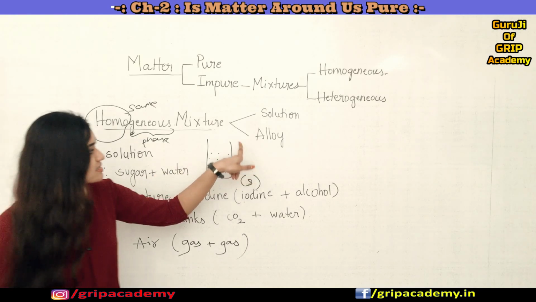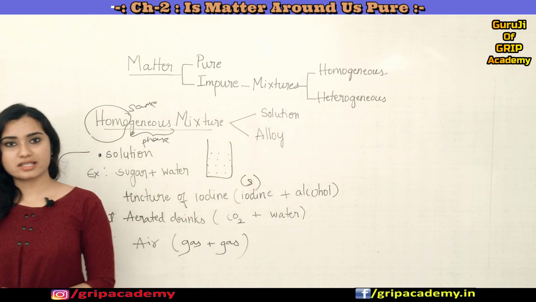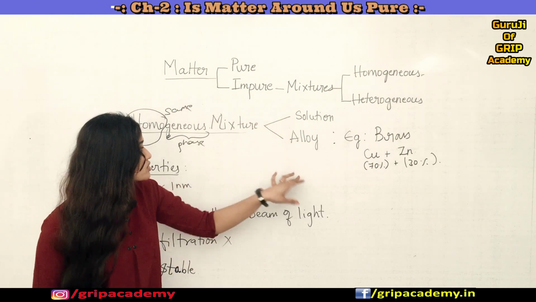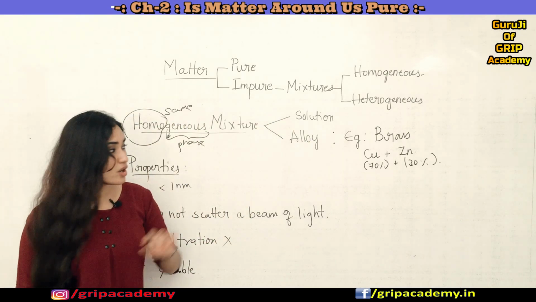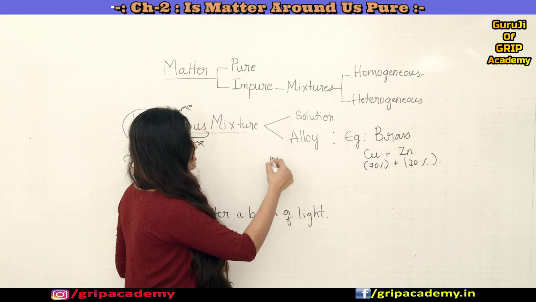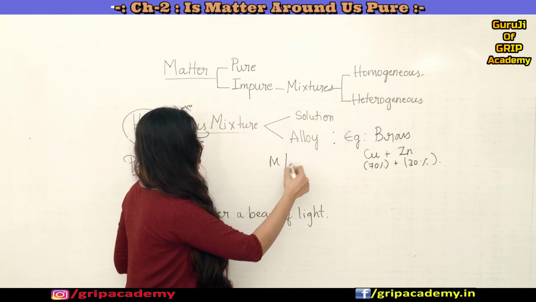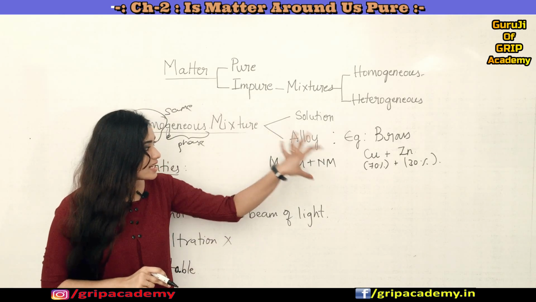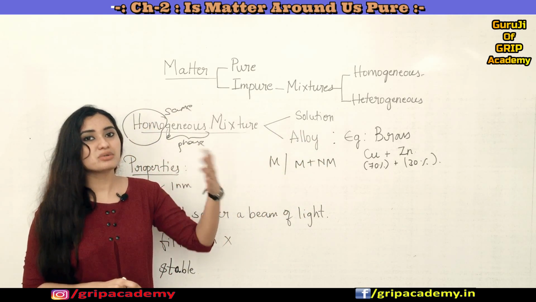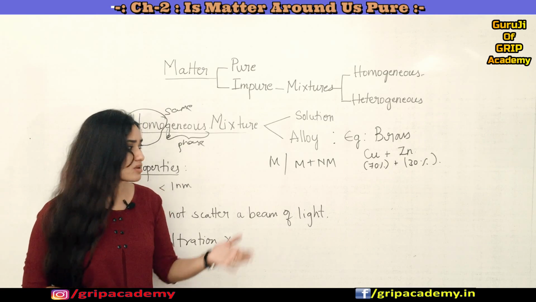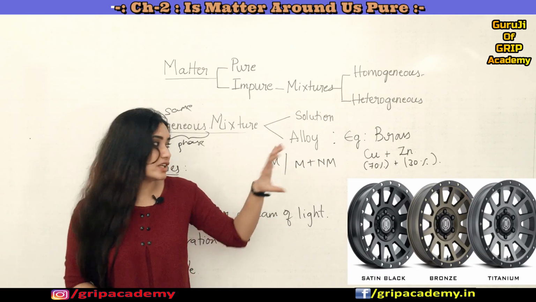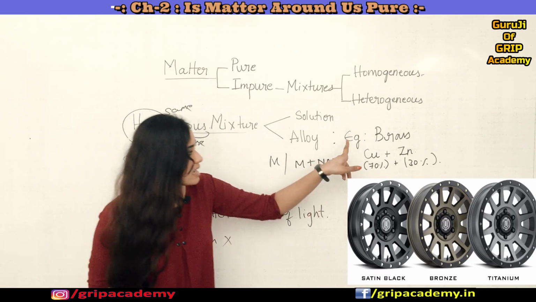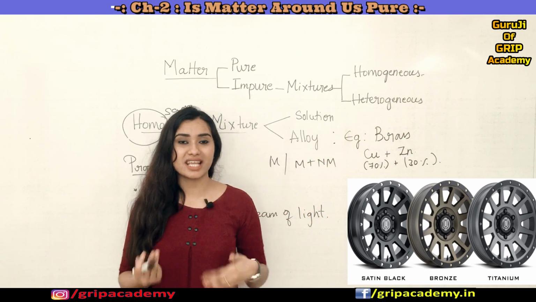So now let us understand what alloys are. Alloys are also a homogeneous mixture of metals, of two or more metals, or a metal and a non-metal. We call that an alloy. For example, you can see brass or stainless steel.